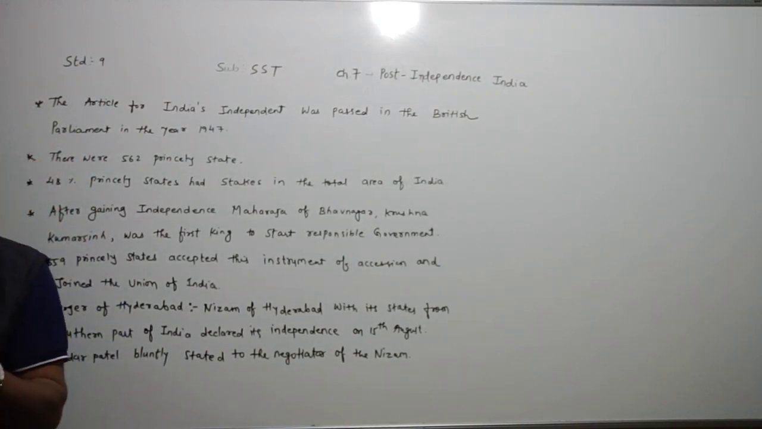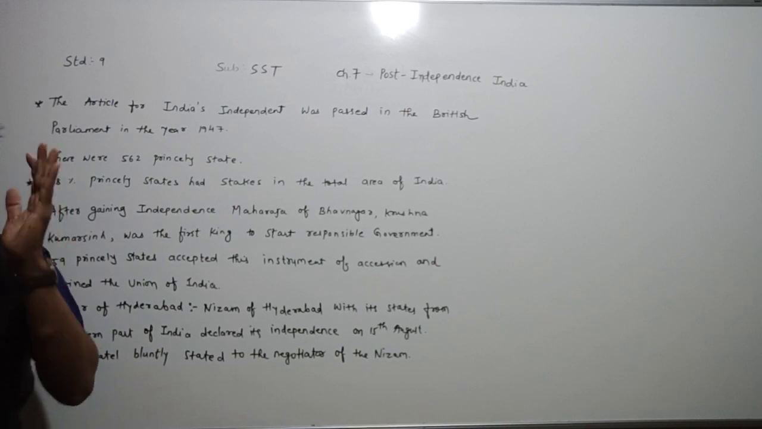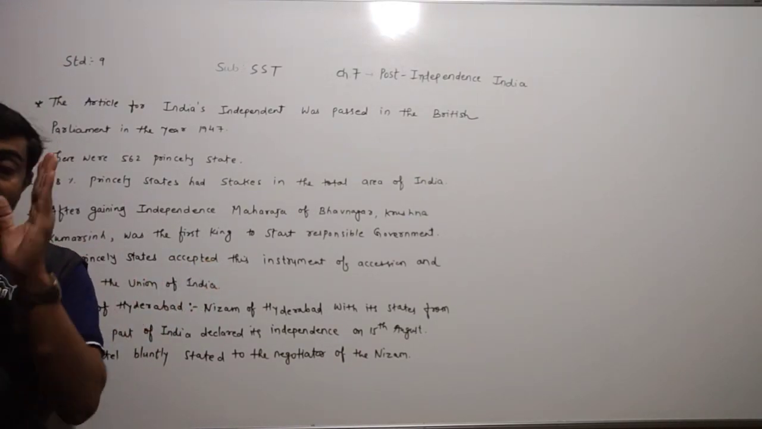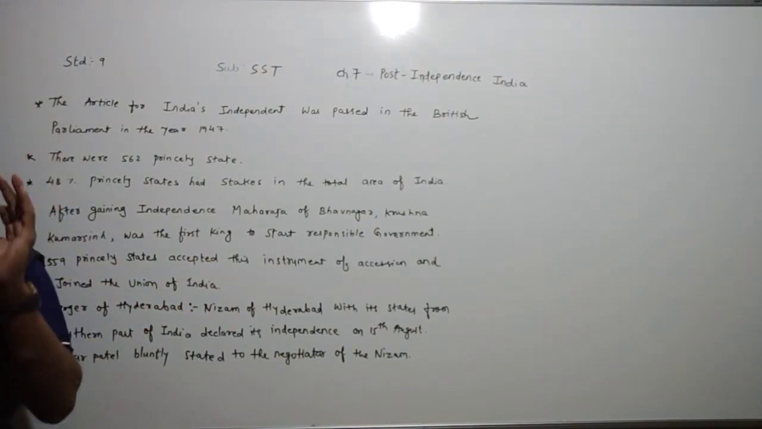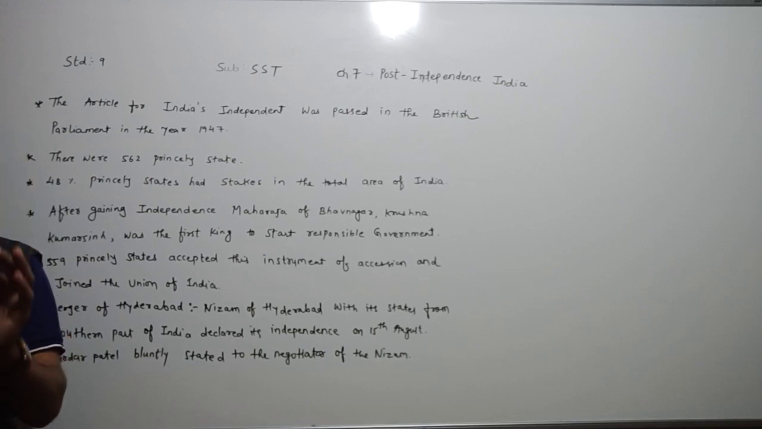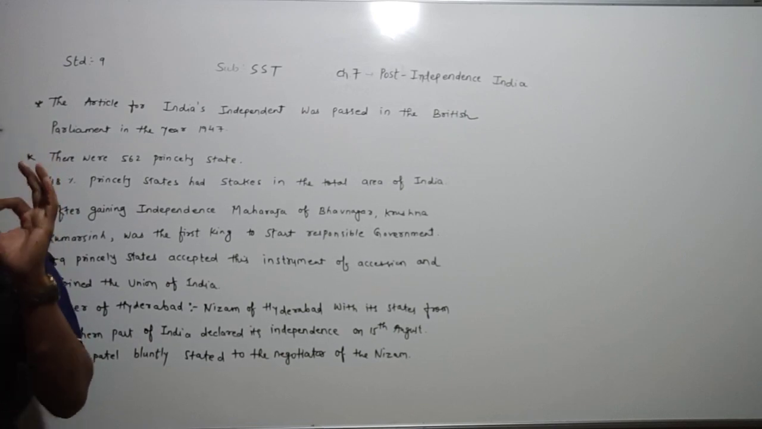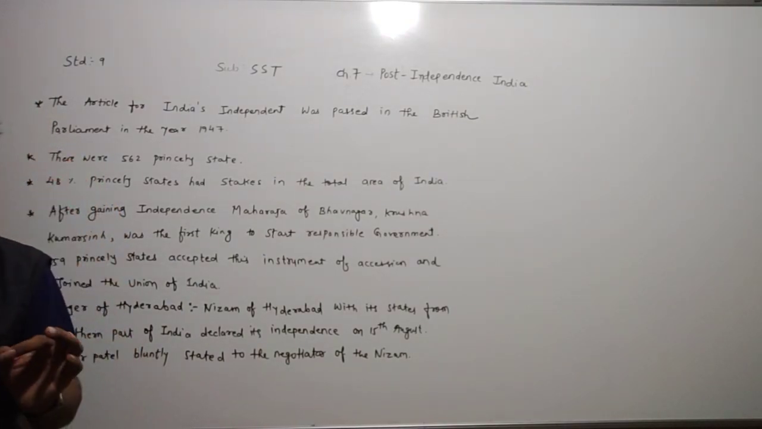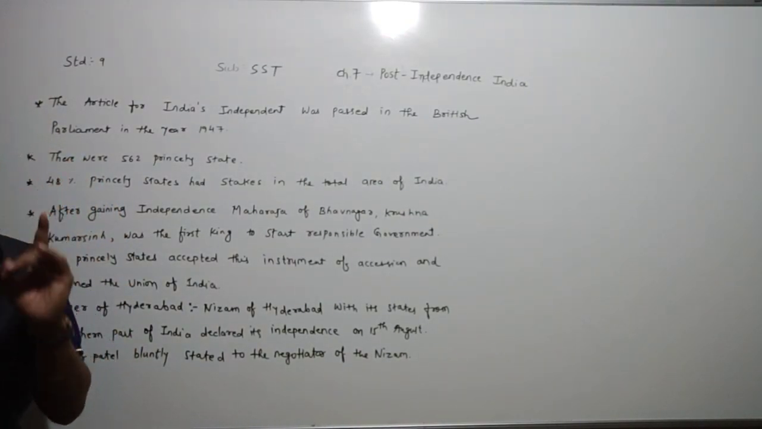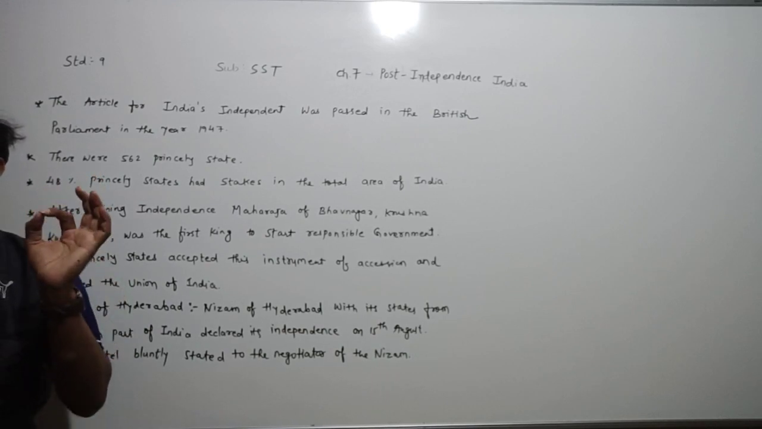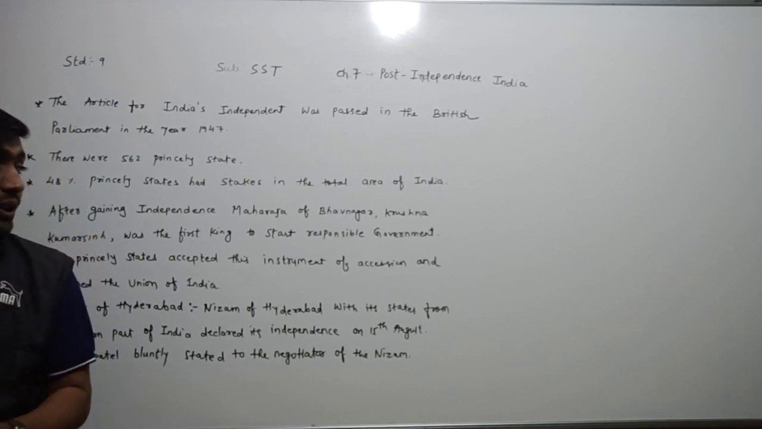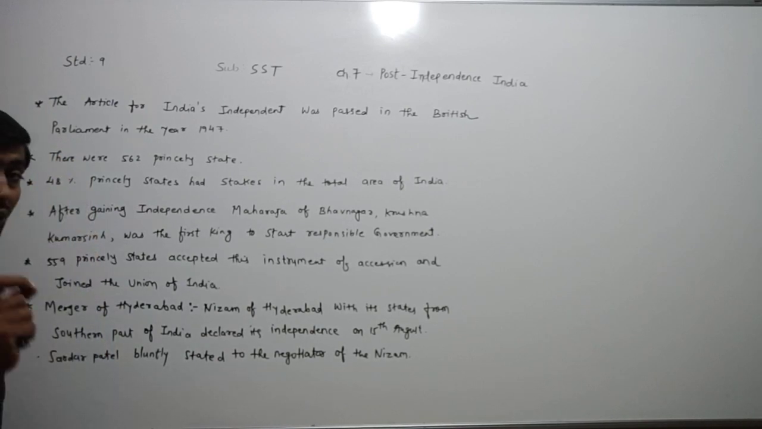After gaining independence, dear children, underline this: the Maharaja of Bhavnagar, Krishna Kumar Singh, was the first king to start a responsible government, on 15th January 1948. The Bhavnagar state was merged with the United Saurashtra state. So what happened here, children? This is the most important thing and you have to underline it.